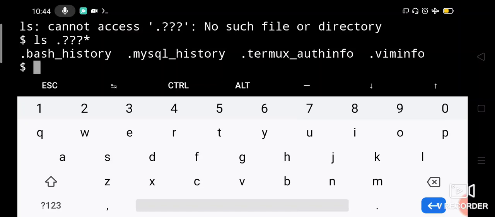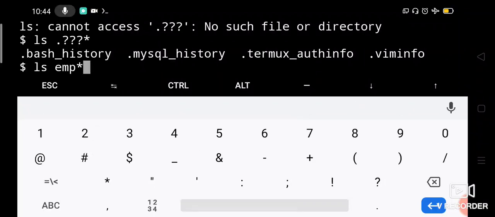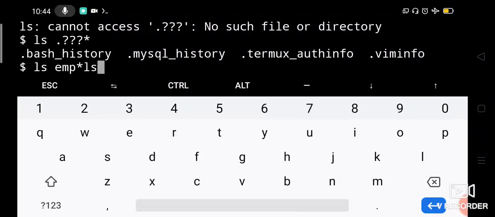Okay, so then let us say ls, we will discuss about emp files now. Let us say ls emp star lst. What is the meaning of this? It will display all the files which are starting with emp and end with lst. In between something may come or may not come.